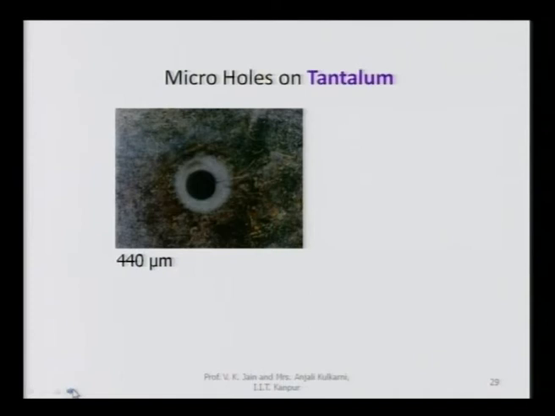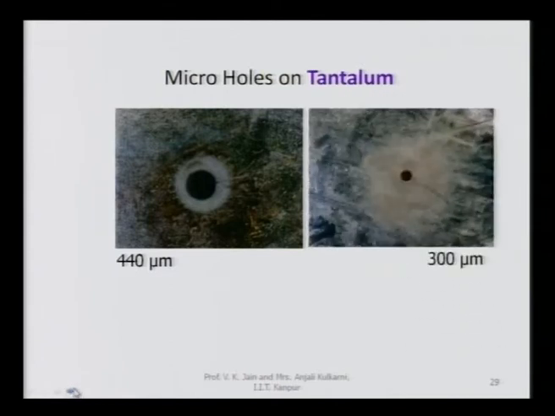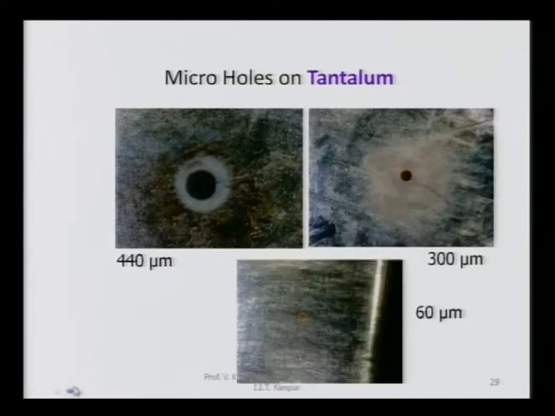Then tantalum was used as the workpiece, and using the electrochemical spark machining process we have drilled holes on the tantalum, and you can see the roundness of the hole in all three cases. These are very small holes: 60 micron, 300 micron and 440 micron holes drilled with the electrochemical spark drilling process, and these are electrically conducting materials.